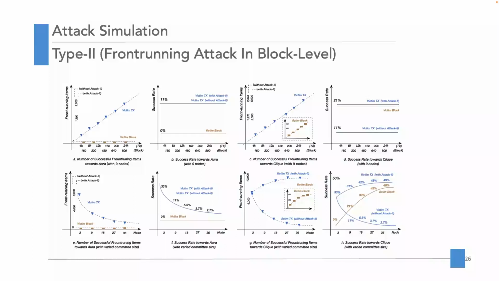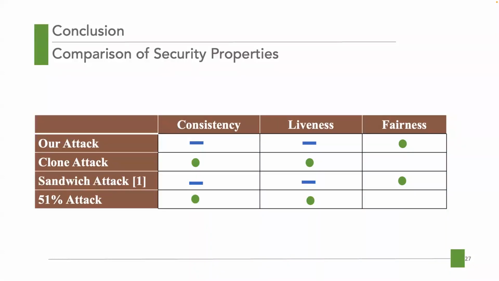Here are the results of the type 2 attacks. We summarize from 2 aspects. Firstly, for Aura, the number of successful front-running blocks remains 0. This indicates that the type 2 attack cannot perform effectively in Aura. For Clique, the attack is effective and has significant damage. The attack affects both the number of victim transactions and victim blocks in a positive relation. Furthermore, we can also see the trend and the success rate of the type 2 attack along with the changes of the committee size, implementation types, and the number of blocks.